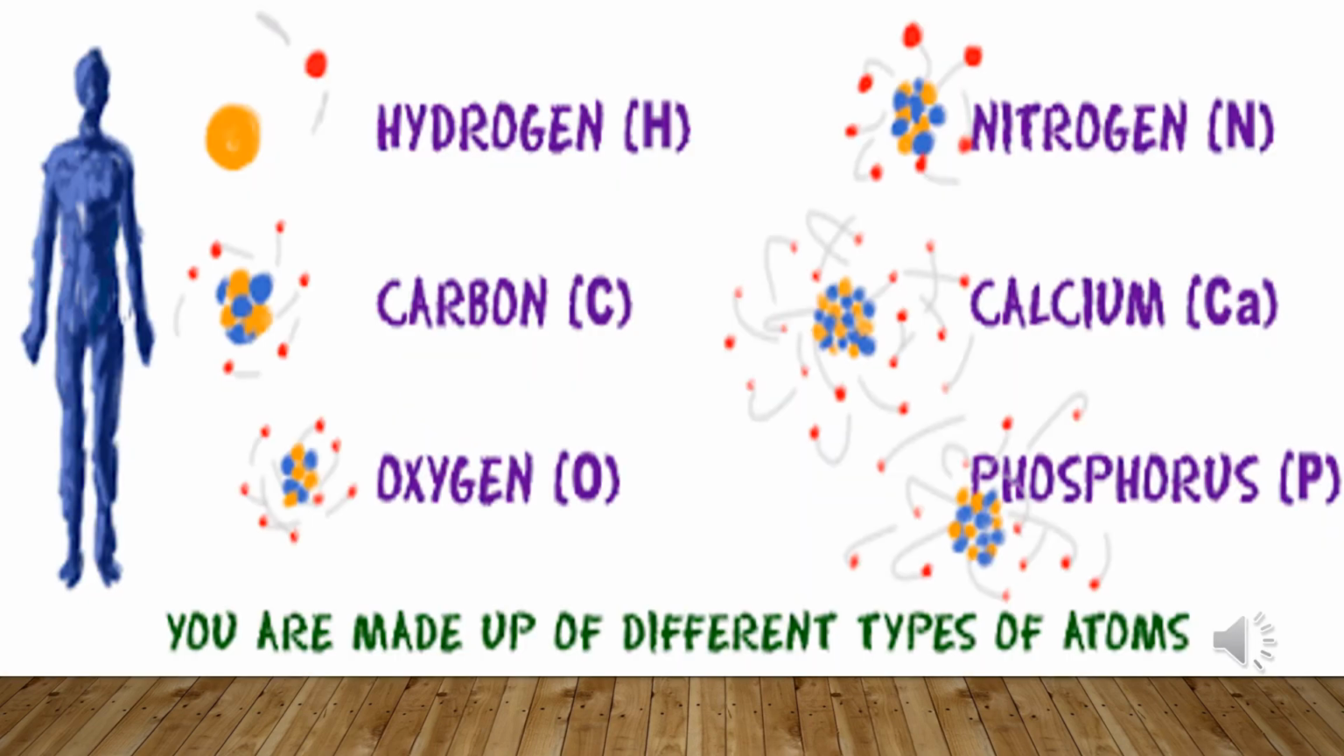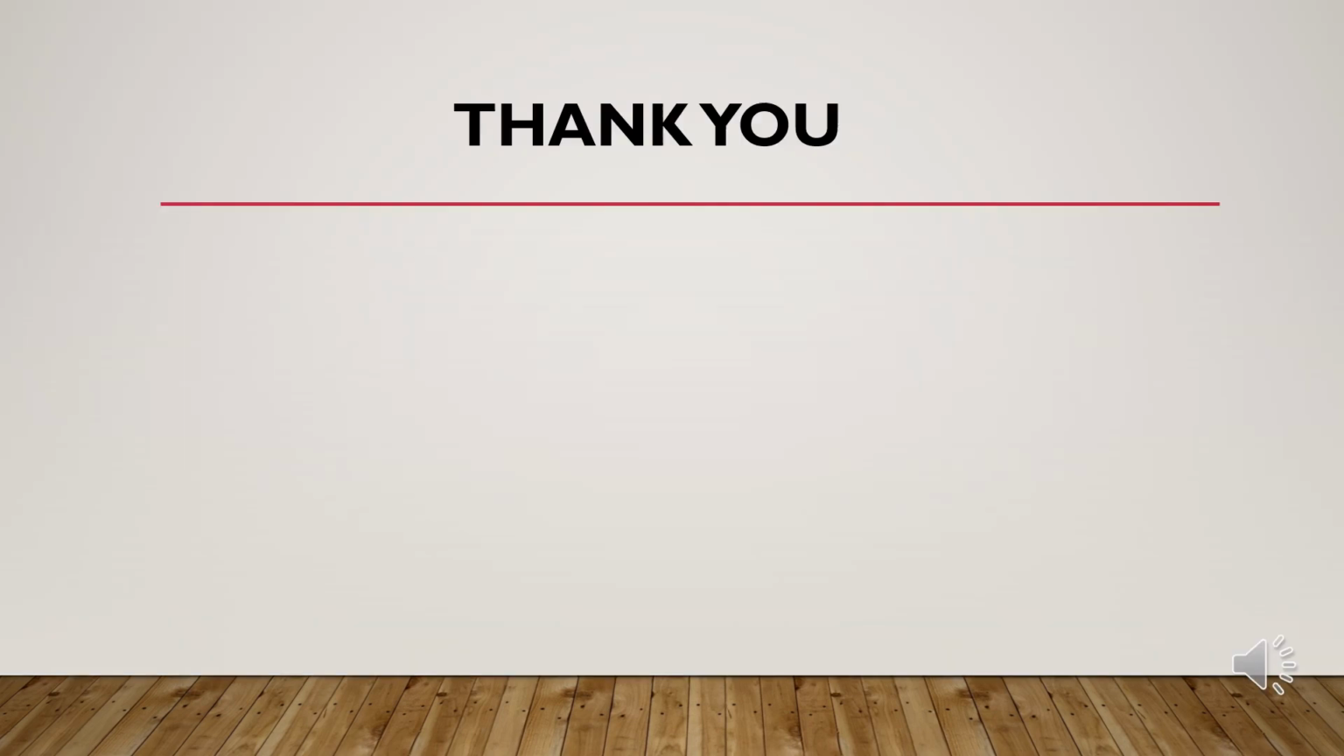Our body is also made up of different types of atoms like hydrogen, carbon, oxygen, nitrogen, calcium, phosphorus. These atoms combine in different ways to form a human body.